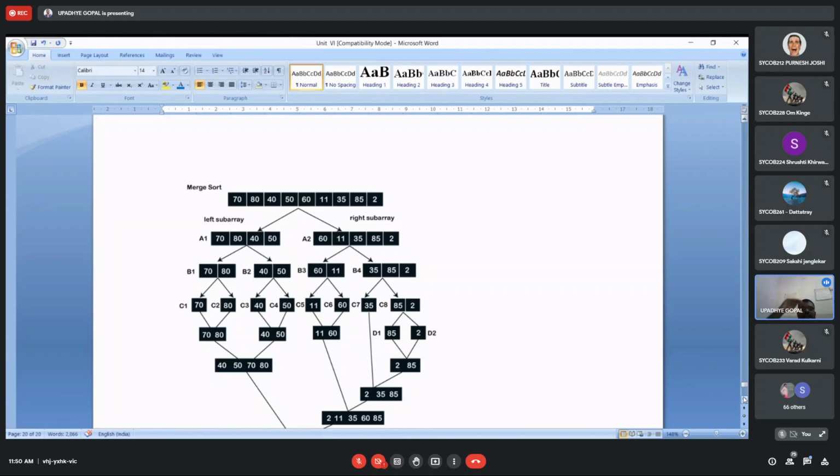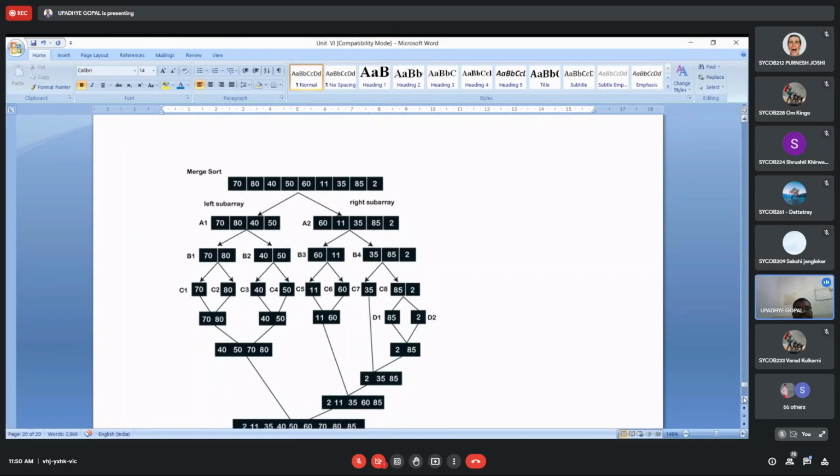Now the same strategy we are applying on the left subarray and right subarray. The left subarray is holding 4 elements. Again, divide the array into 2 parts. As it is holding 4 elements, it is divided into 2 each. The right subarray is holding 5 elements, so the division can be 2 3 or 3 2. Here, they have divided into 2 and 3. Next, the next level comes: b1 b2 b3 b4. Suppose the initial array is a, then a1 a2 is divided, then b1 b2 b3 b4 is divided.